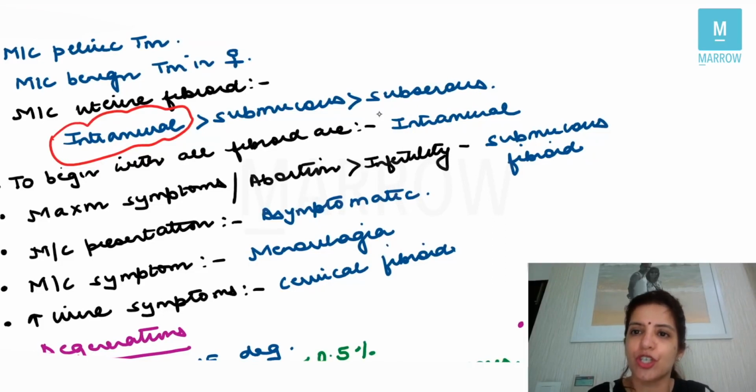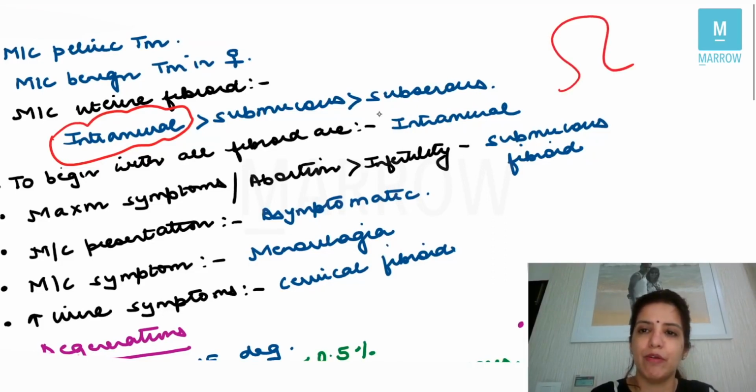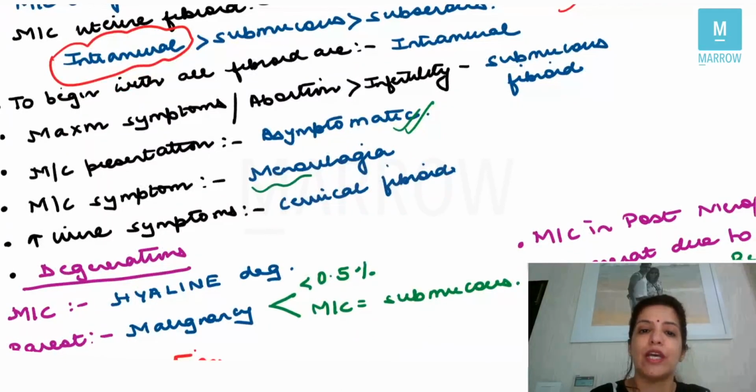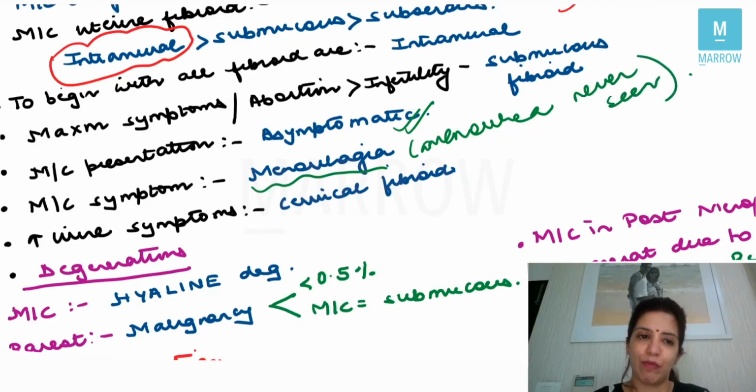Maximum chances of abortion are with, so this over here is a submucous fibroid. So you can see maximum symptoms will be seen with submucous, maximum chances of abortion will be seen with submucous, and maximum chances of infertility will also be with a submucous fibroid. Mostly patients are asymptomatic, but if they ask you the most common symptom of fibroid, then it's menorrhagia. That means excessive blood loss. Remember, amenorrhea is never seen in fibroids. Amenorrhea is never seen in fibroids, right?